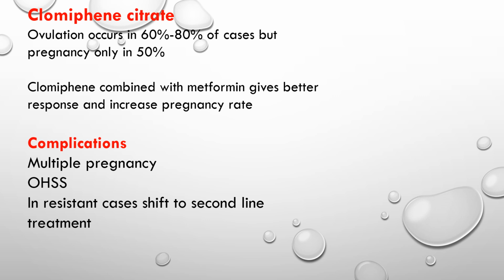Clomiphene citrate. The details we will take in the session of Dr. Zina, but here we will take simple and concentrated information about it. Ovulation induction will take place in 60 to 80% of the cases, but the pregnancy rate is 50%. There is a failure rate. This is related to, number one, clomiphene leading to increased viscosity and making the cervix hostile to the ascending of the sperm. Second, decreased endometrial thickness, which interferes with implantation. This is why the clomiphene citrate failure rate may occur in some patients